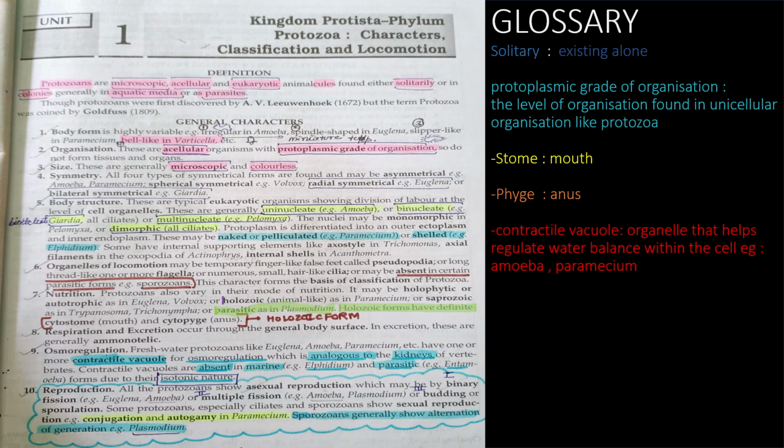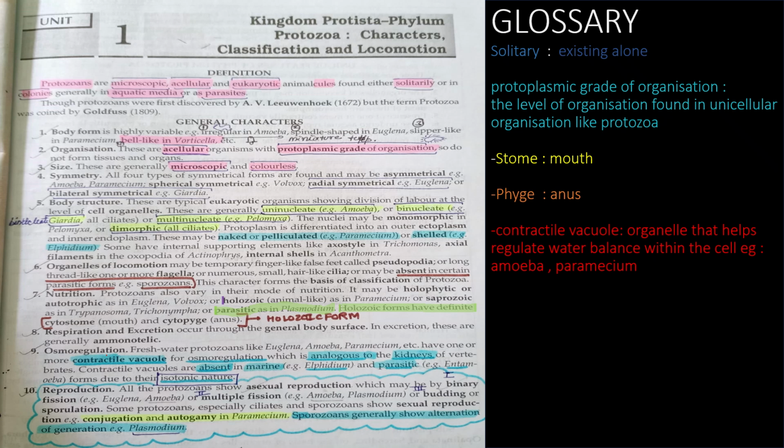Now the next thing is body structure. Okay, what kind of body structure they have? So they are typical eukaryotes. Okay, so they show division at the level of cell organelles. As I have mentioned before, that they do not form organs and tissue, but they have cell organelles.